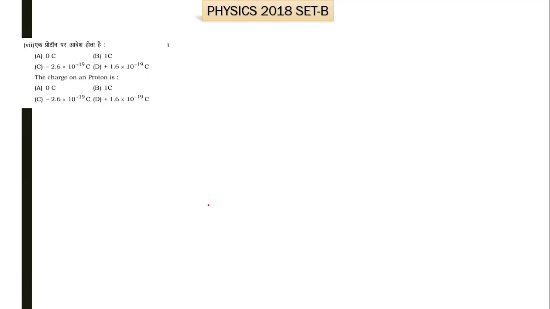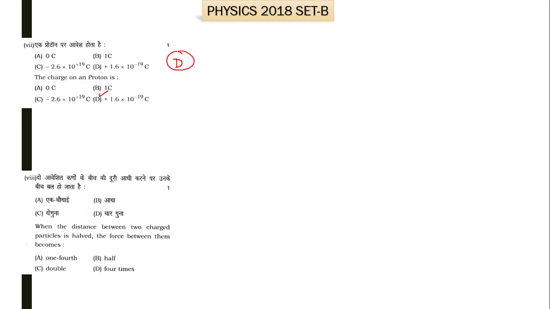Now moving to the seventh part of question number 1. The charge on the proton is the simplest one. The charge on an electron is minus 1.6 into 10 power minus 19 coulomb, and in the case of protons, there is positive charge, so the positive sign is here, 1.6 into 10 power minus 19 coulomb. So D is the right option. So for the 7th part of question number 1, D is the right option. Now moving towards the 8th part of question number 1.